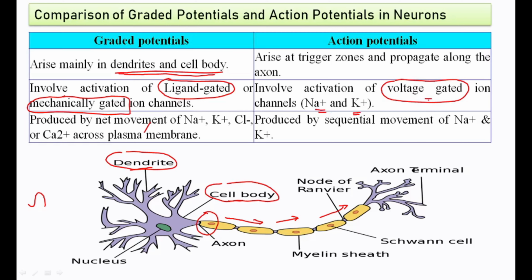So here it is the voltage gated ion channel, whereas in case of the graded potential it is ligand gated and mechanically